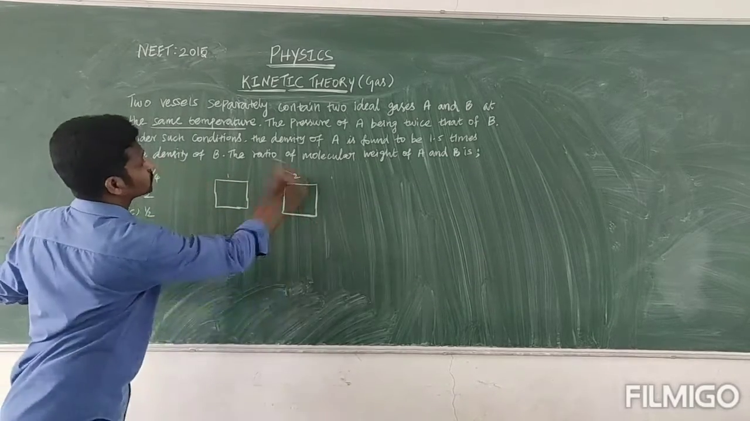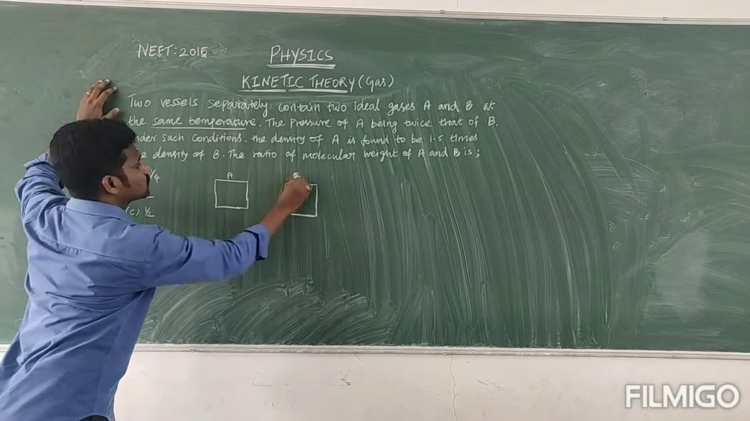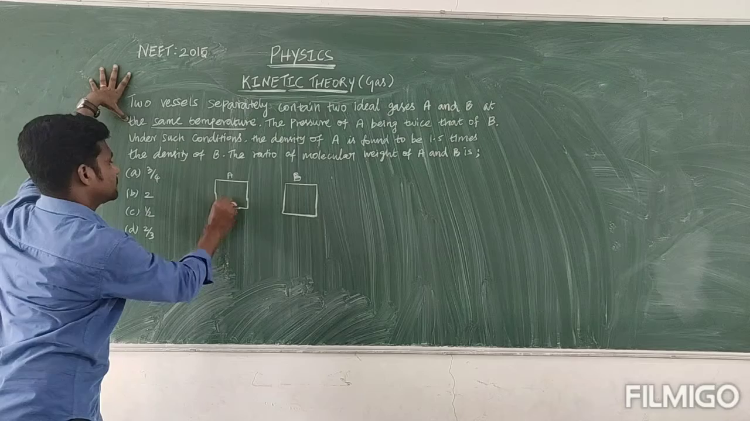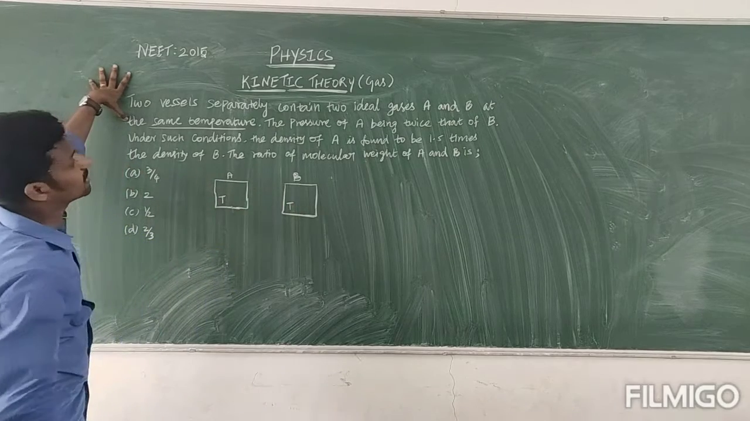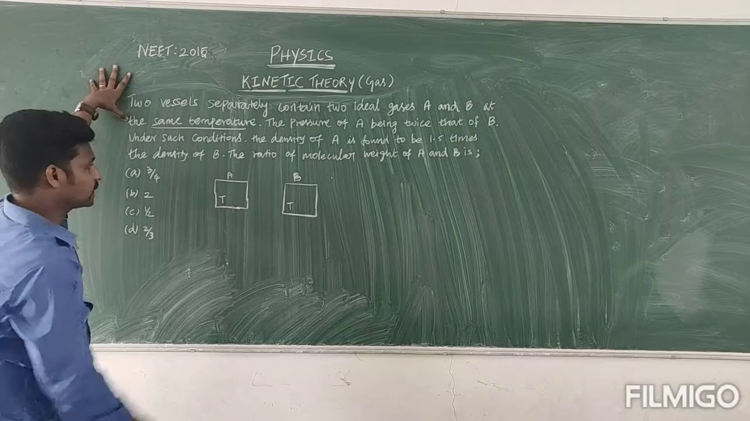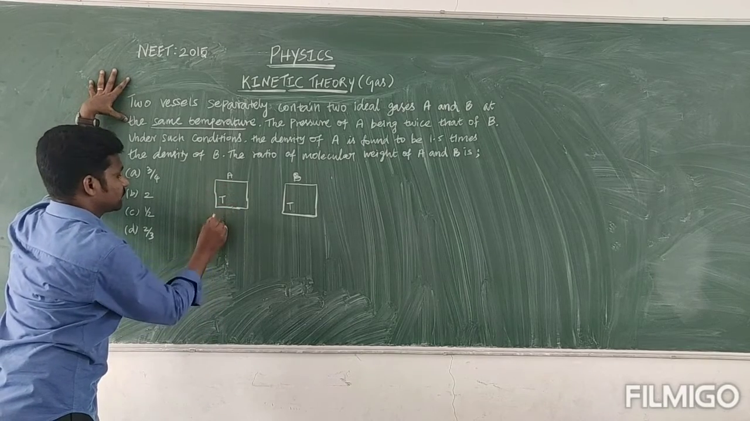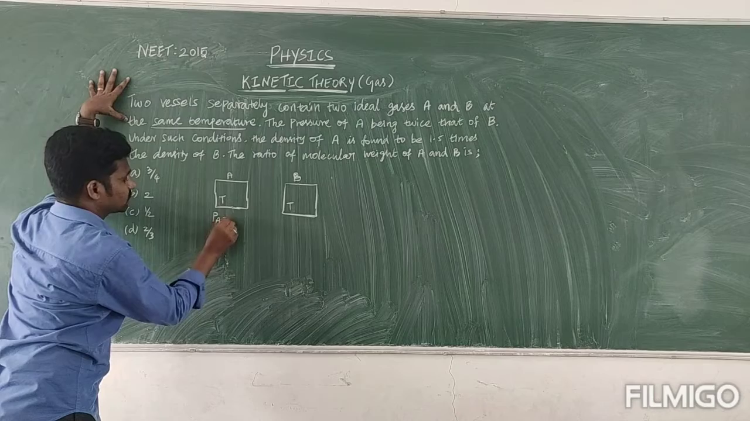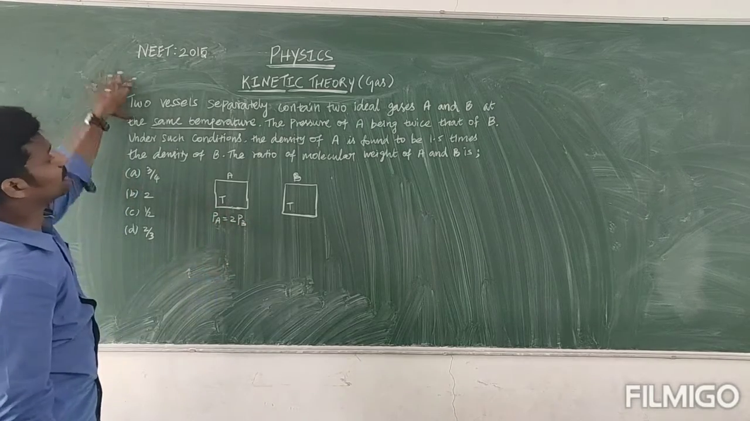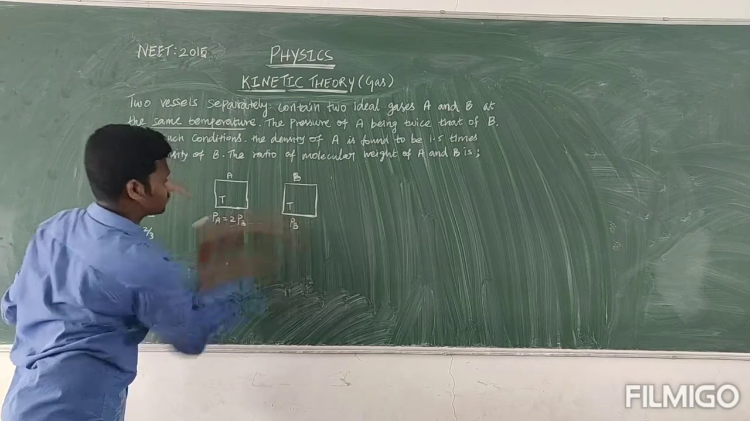So vessel A and vessel B are at the same temperature. Here the temperature value will be the same, both temperature is T. The pressure of A is twice that of B. So the pressure of A is equal to 2 times the pressure of B. Let's take the pressure of B as P_B.